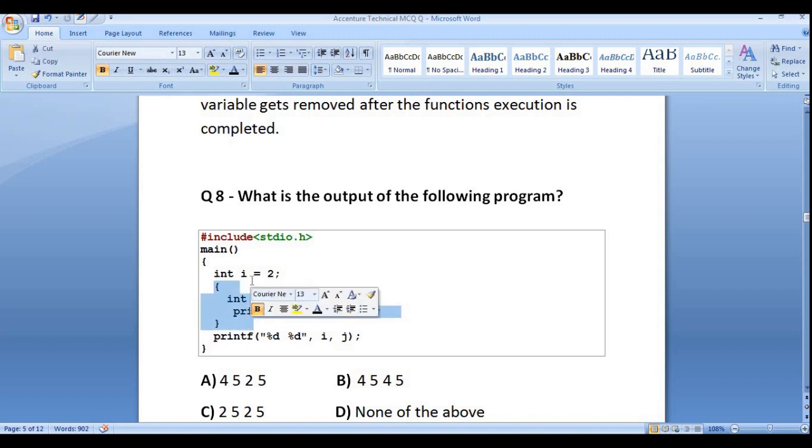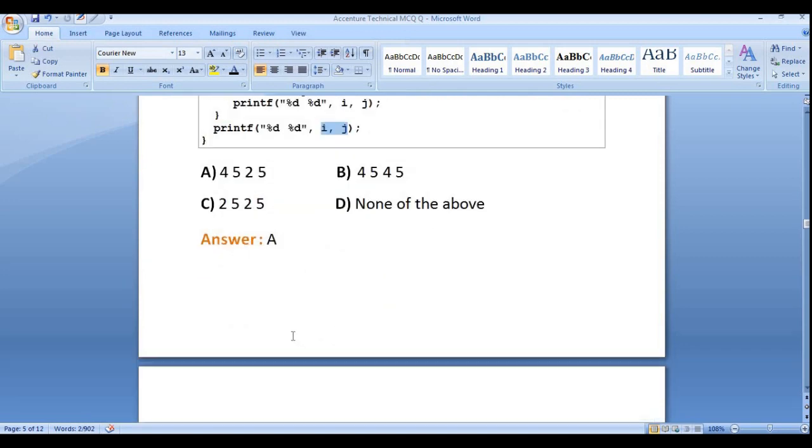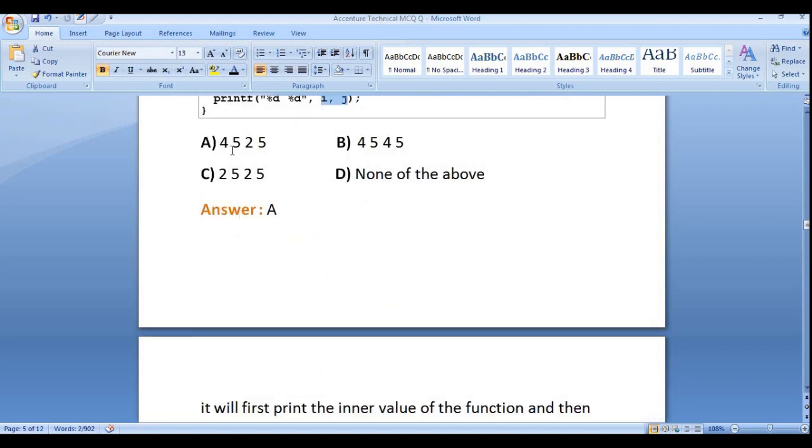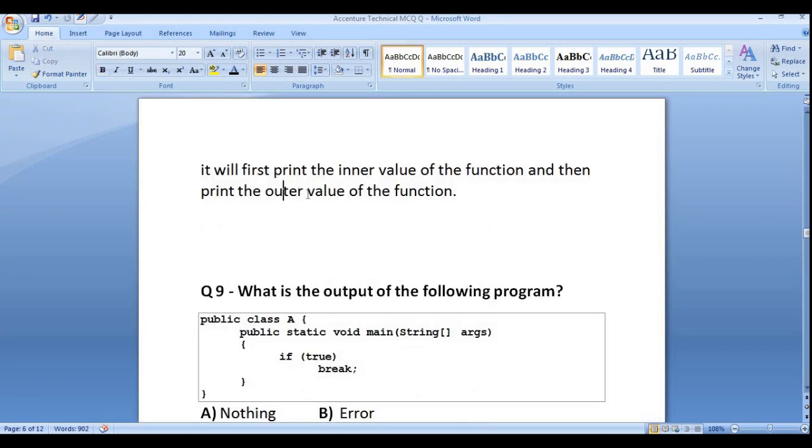The scope of the local variable is only inside the block, so outside this block we can't access the local variable, and it will fetch the value of the global variable. It will print 2 and 5. So the output is 4, 5, 2 and 5. It first prints the inner values of the function and then the outer values, as we discussed earlier.